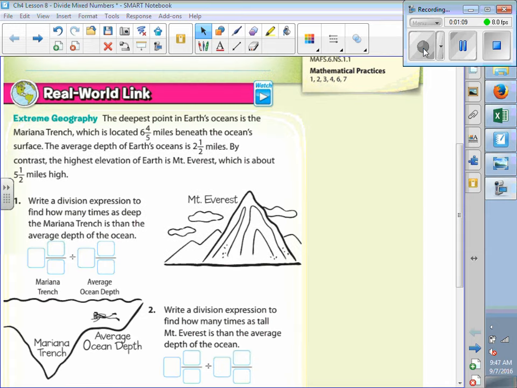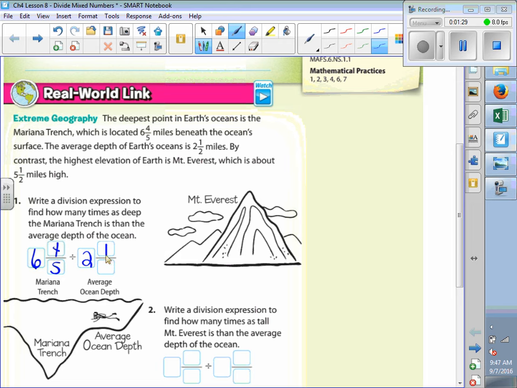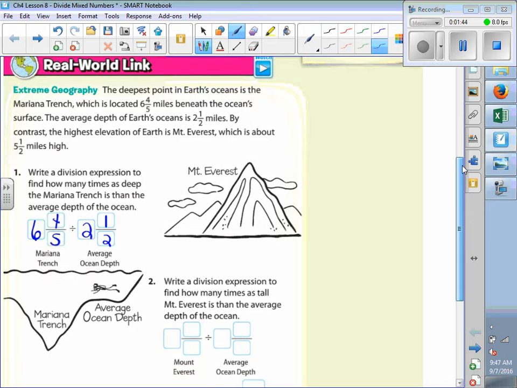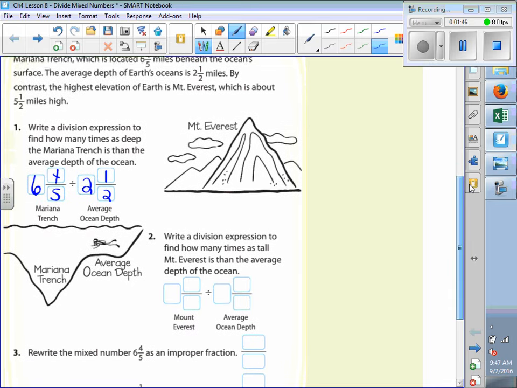All right. So the Mariana Trench is 6 4/5 miles high beneath the ocean surface. And let's see, how about the average depth of the ocean? 2.5. So we have 2.5. So now this is the division problem that is going to help us figure out how many times deeper the Mariana Trench is than the average depth of the ocean. Okay?